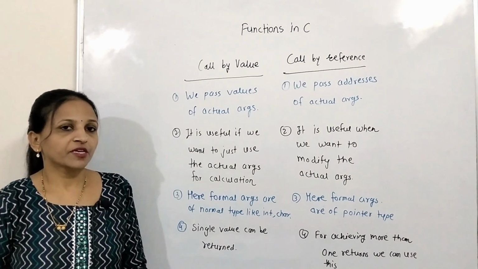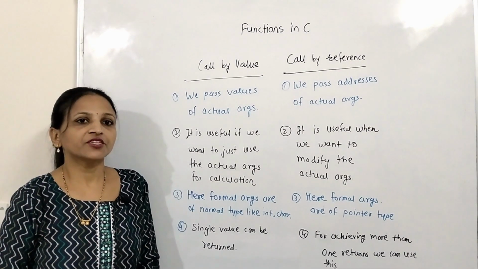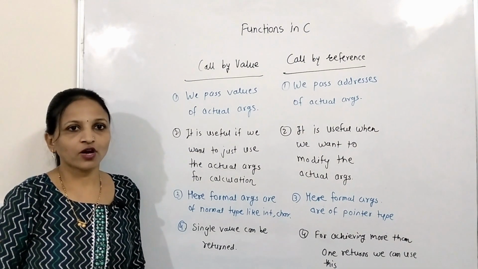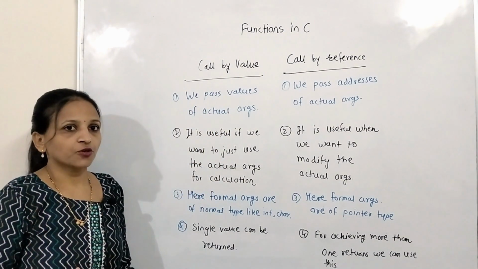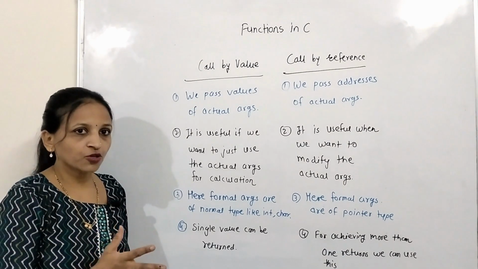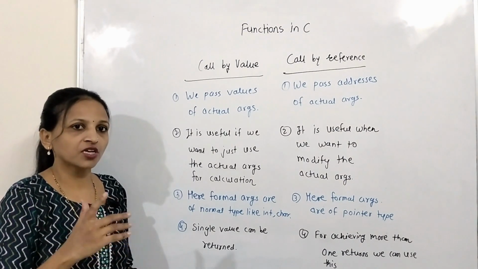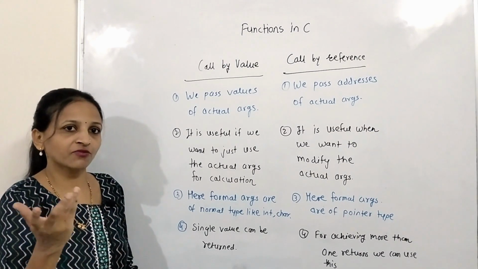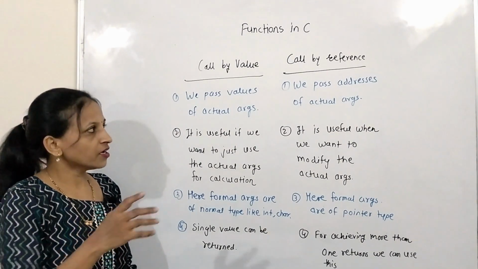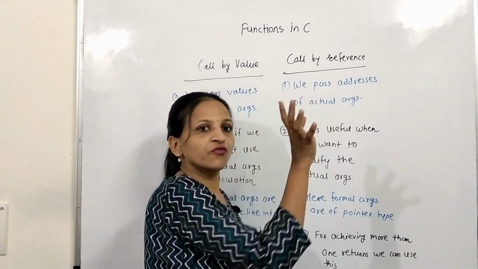Again, I am going to explain what is the difference between call by value and call by reference. When we want to pass values of actual arguments, those values are passed through the function call, and they will get copied into the formal arguments in the function definition. Here we are passing addresses instead of values.